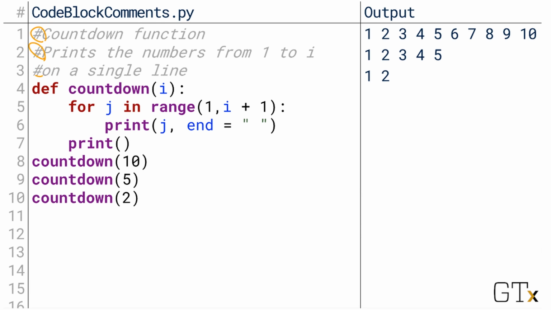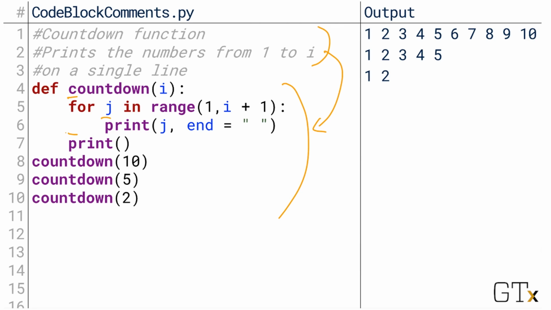Each individual line starts with a hash mark. The common use of a code block comment like this is to describe a more complicated segment of code. We don't yet know anything about what this means, but suffice to say it's more complicated than some of the code we've seen so far, so it needs a bigger explanation. This entire explanation describes that entire code block.